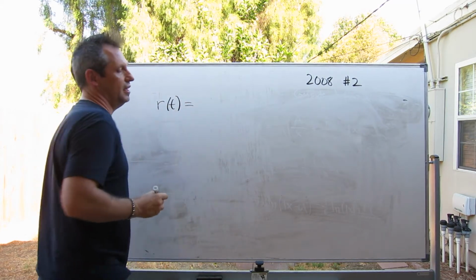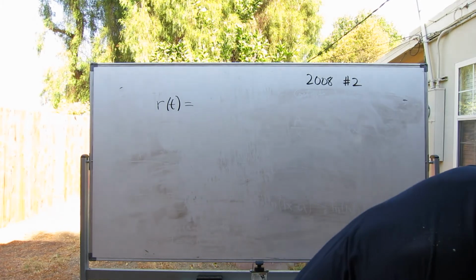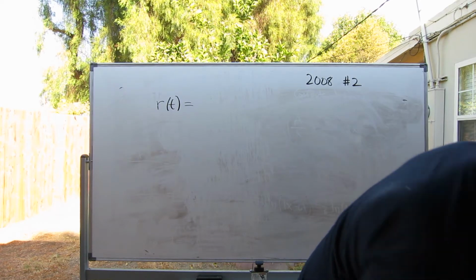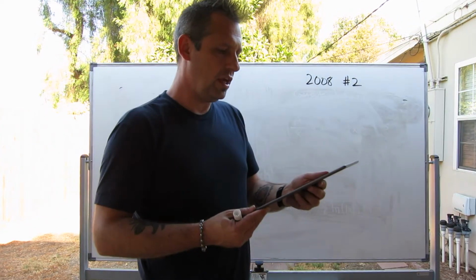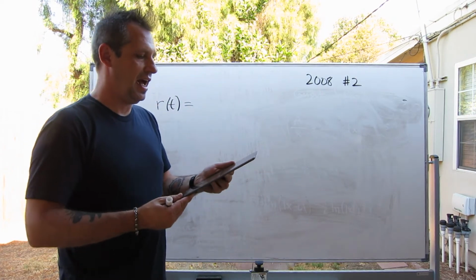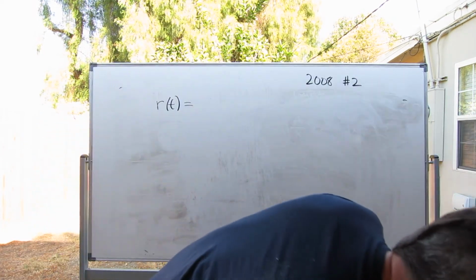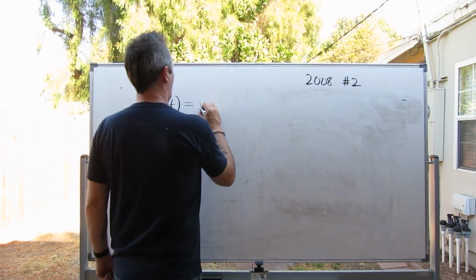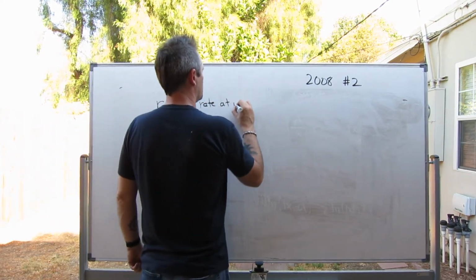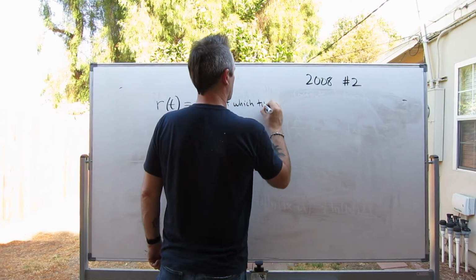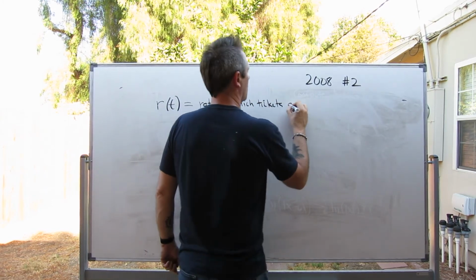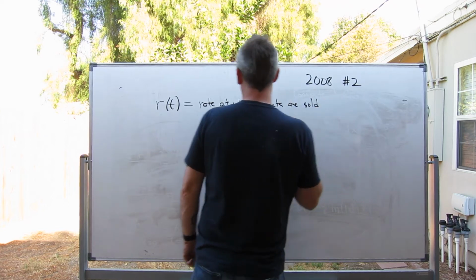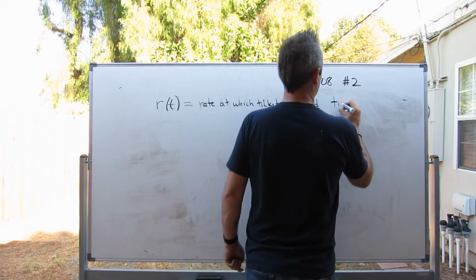And R of t equals, let me put it in their words, the rate at which the tickets are sold, in tickets per hour. So this is the rate at which tickets are sold, measured in tickets per hour.